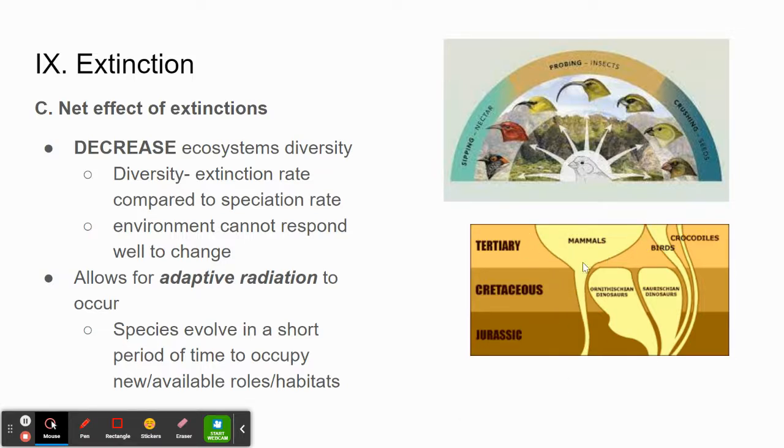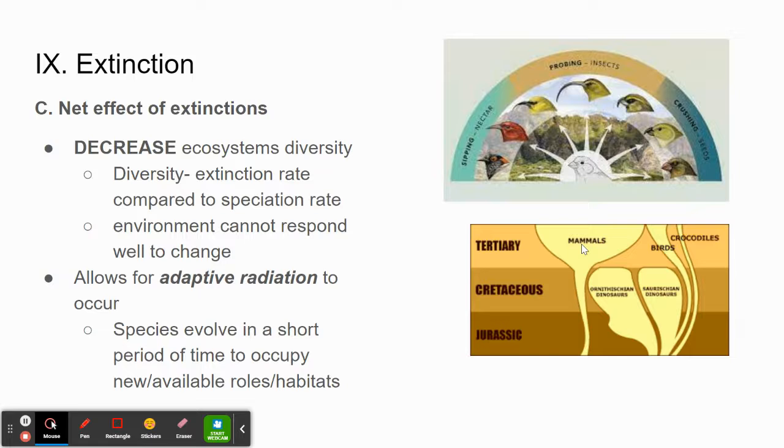The reason that mammals are able to blossom as a population, and birds and crocodiles even a little bit, is because these dinosaurs went extinct back in the Cretaceous period. If they were still around, you would not see the diversity that there is in the mammal population because they would be hunted, because they wouldn't have enough resources to actually survive.